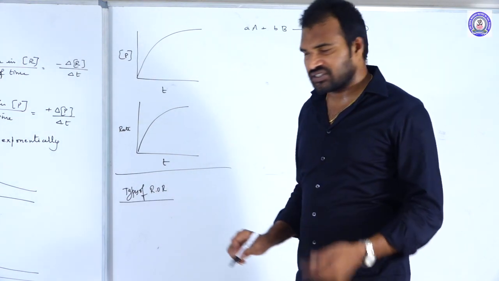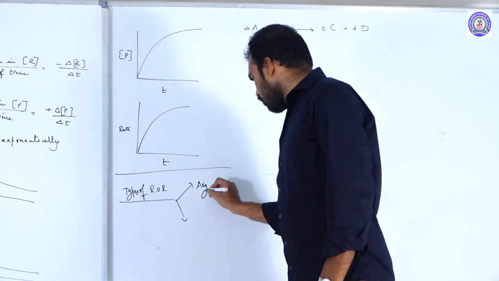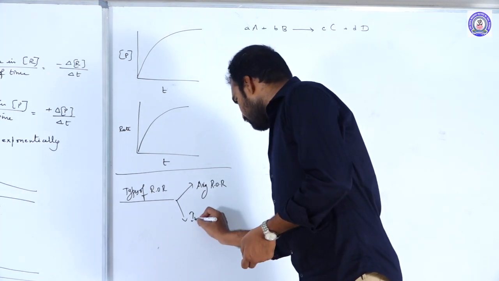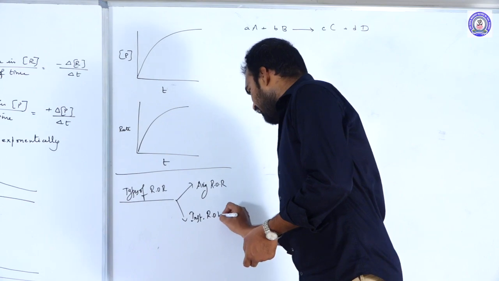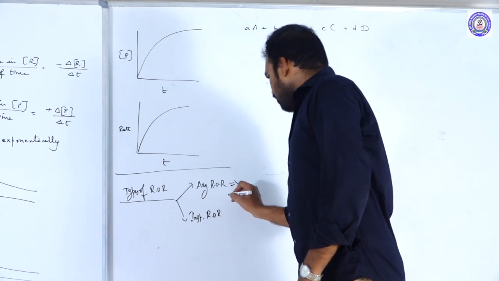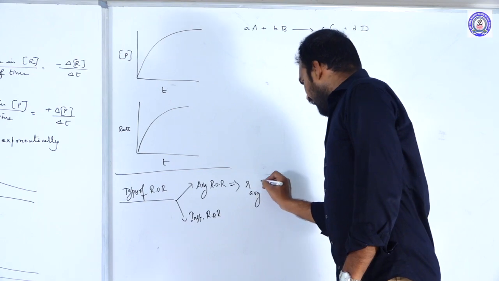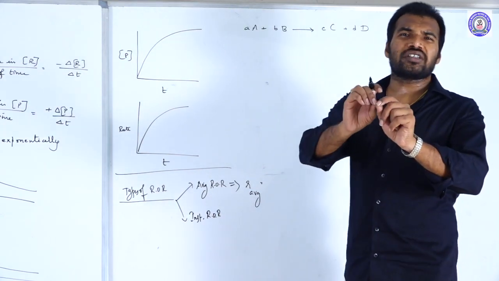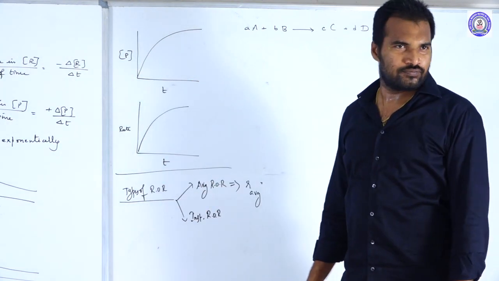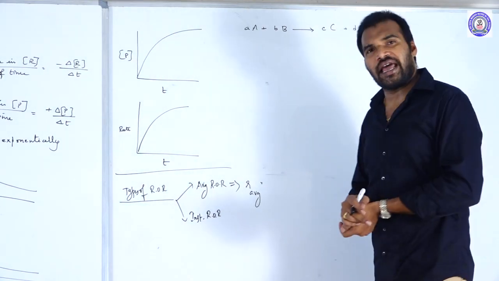The rates of reactions are generally of two types. What are those? One is average rate of reaction. The second one is instantaneous rate of reaction. So what is the average rate of reaction? Average rate of reaction is nothing but the total change in concentration by total change of time. If you take the total change of concentration and total time taken, then that is called average.